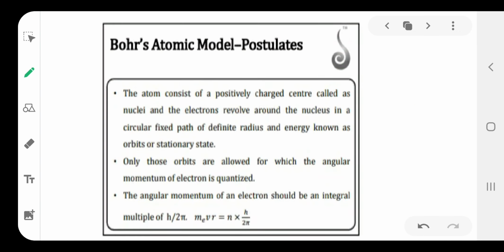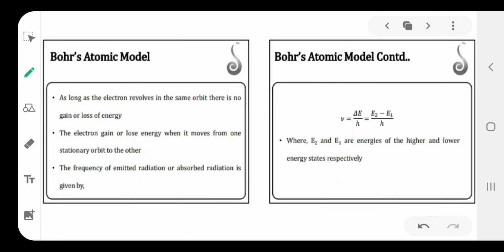Then next one is Bohr's atomic model. According to Bohr's atomic model, electrons revolve around the nucleus in different circular orbits. Each orbit is represented by K, L, M, N or 1, 2, 3, 4. Next, the angular momentum of an electron is found by the formula mvr is equal to nh by 2 pi.